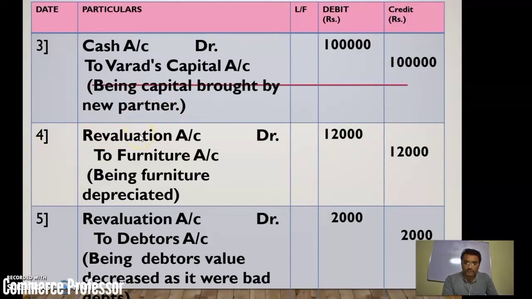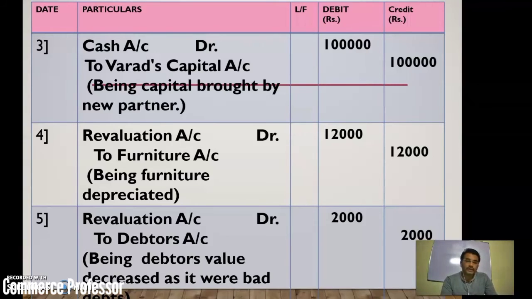Number 4, the revaluation entry starts after that. As I have told you, the sequence is what? First of all, goodwill calculation or capital contribution, these two entries. Next are the revaluation entries, or if reserve funds are provided, those must be distributed. Here no reserve fund, general reserve or any profit and loss account balance is provided in the balance sheet of the problem. So we need not do that entry.